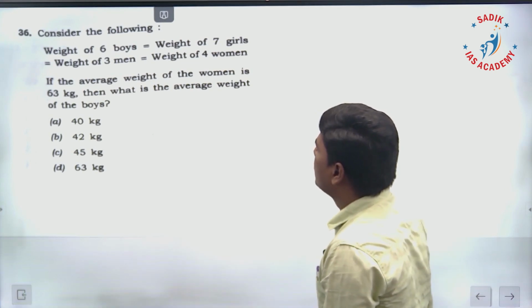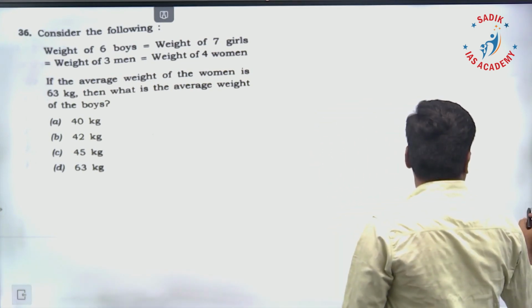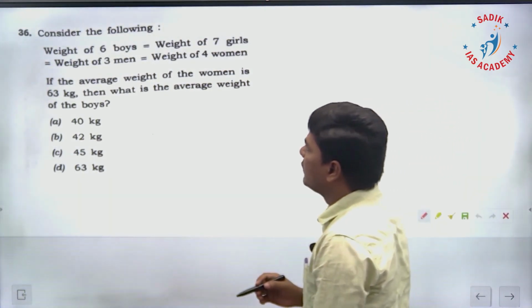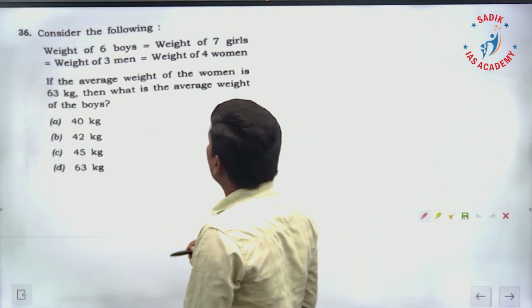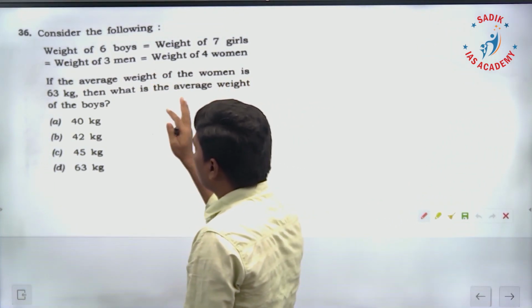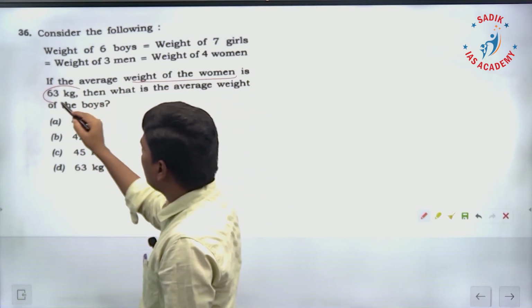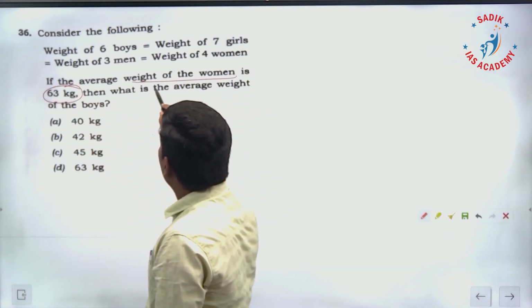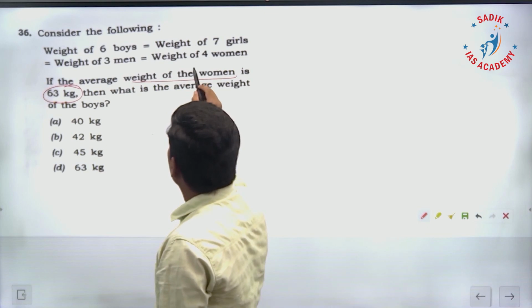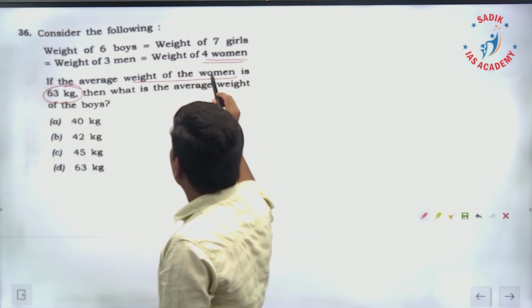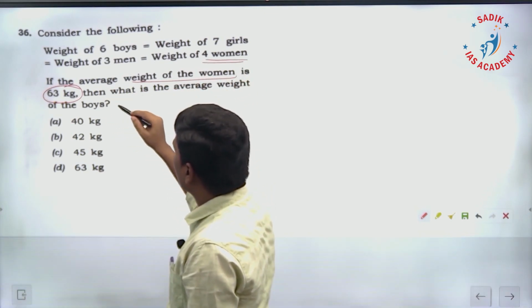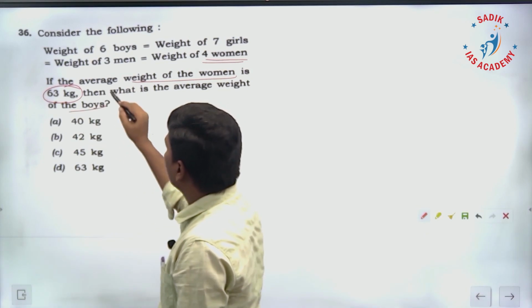So the weight of 6 boys is equal to the weight of 7 girls is equal to the weight of 3 men is equal to the weight of 4 women. All the weights are equal. If the average weight of the women is 63, how many women are there? 4 women are there, their average weight is 63. Then what is the average weight of the boys? 6 boys are there.